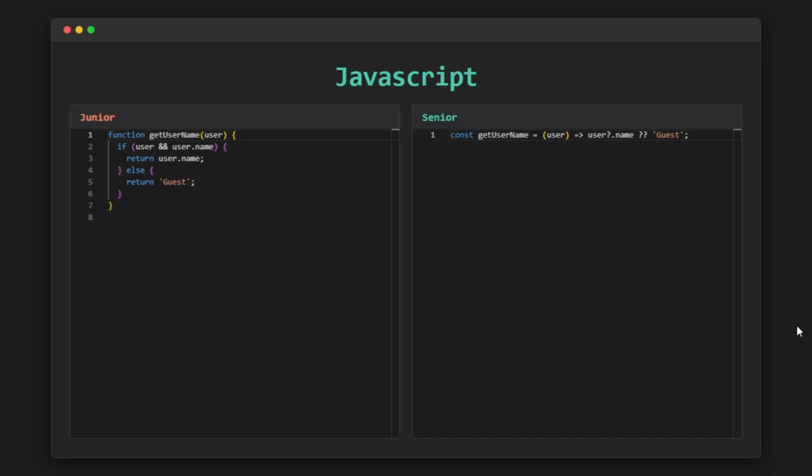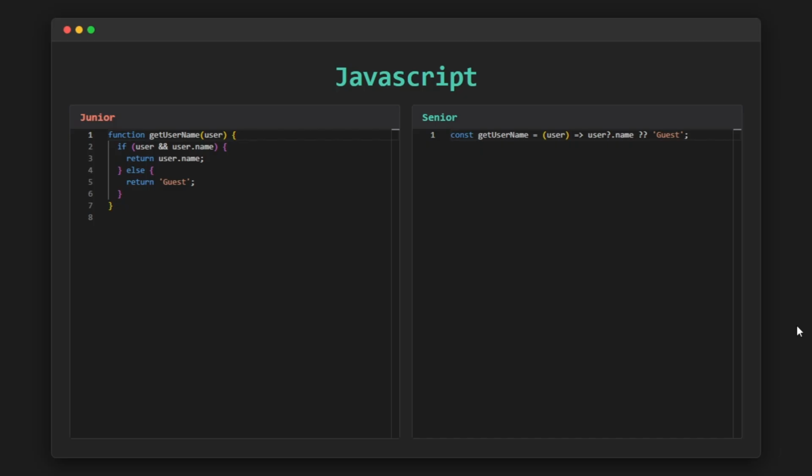Second, the condition user and user.name is a fairly old pattern. In a large code base, patterns like this tend to appear everywhere, which can make the code harder to read and harder to maintain over time. Finally, this code doesn't take advantage of modern JavaScript features. So in the long run, it's not optimal for scalability and reusability.